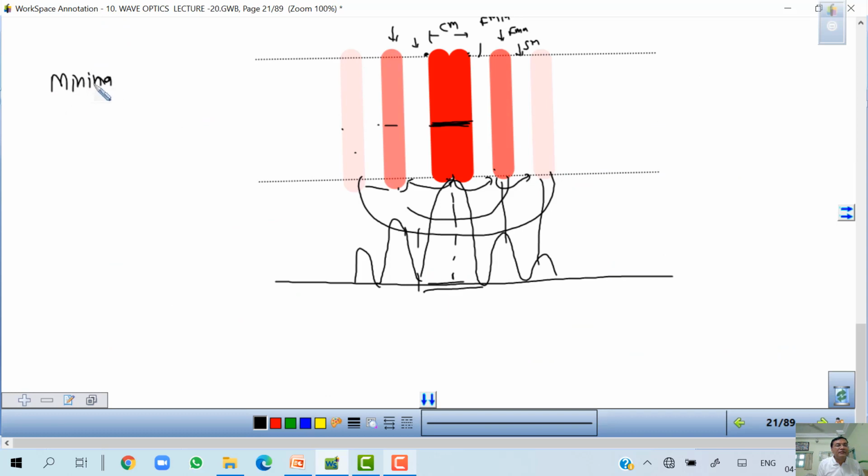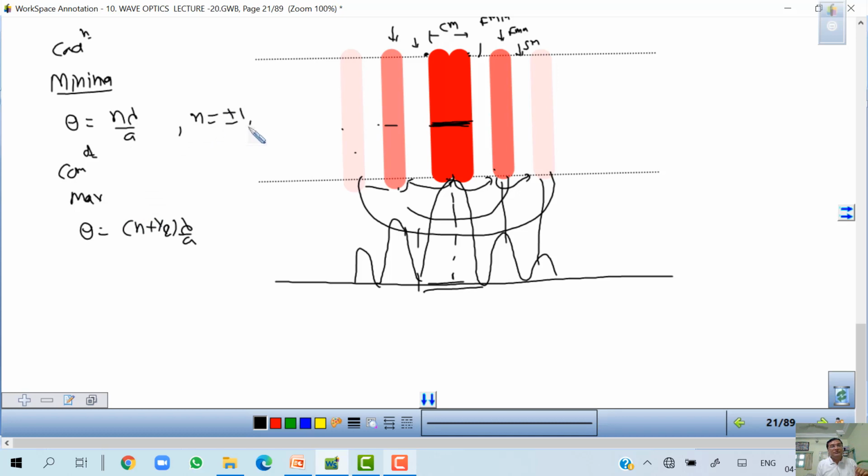What is the condition for minima? The condition for minima is theta is equal to n lambda upon a, and condition for maxima is theta is equal to (n plus half) lambda upon a. N is equal to plus or minus 1, plus or minus 2, and so on.